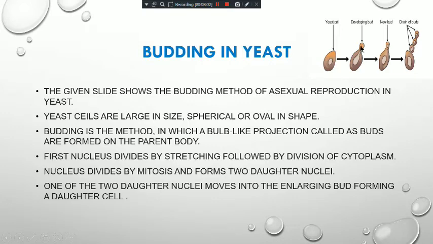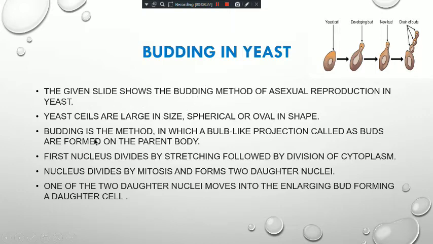Some part of the nucleus is going to the bud also. Clear? And this bud is growing on the parent body itself. Sometimes a chain of buds grows on the parent body, and after a certain growth they detach themselves from the parent body and each bud grows into a new organism. So this is called budding.